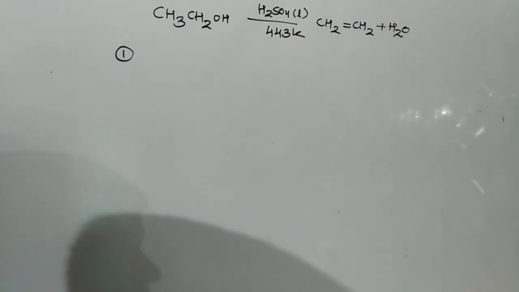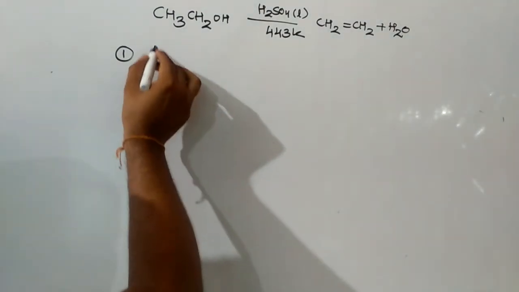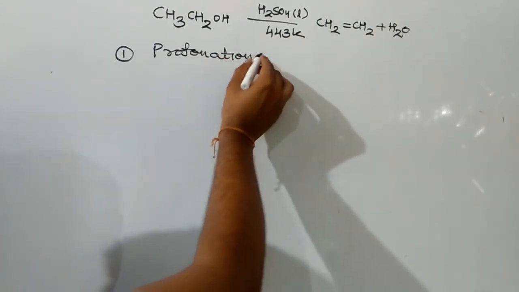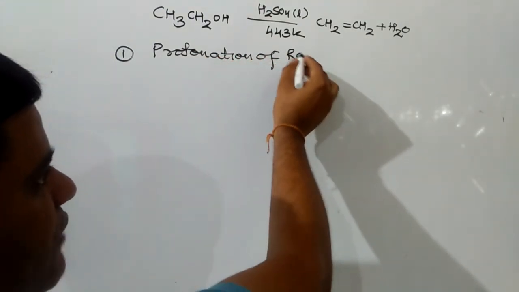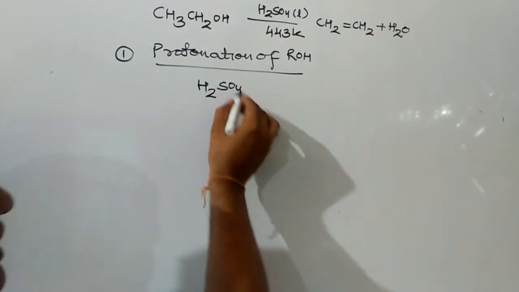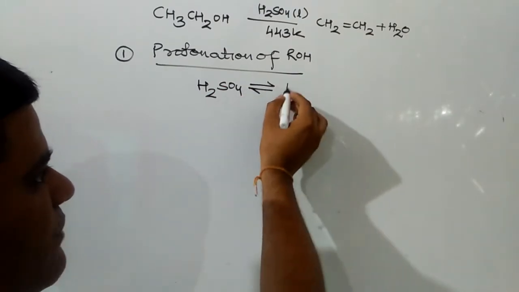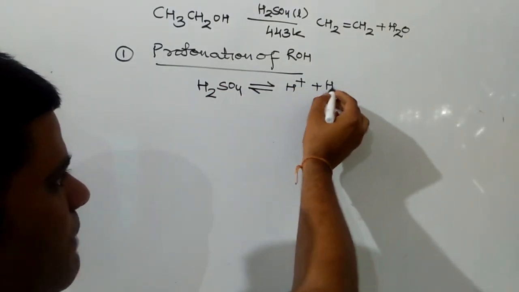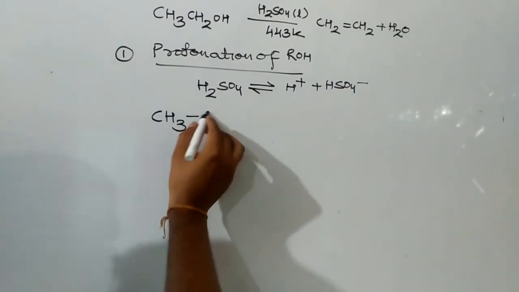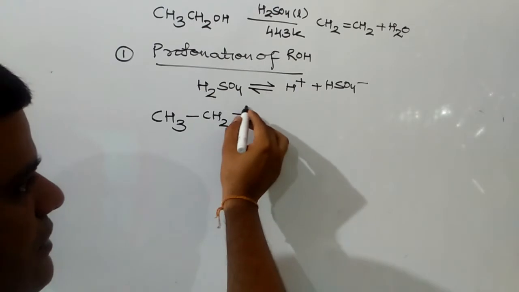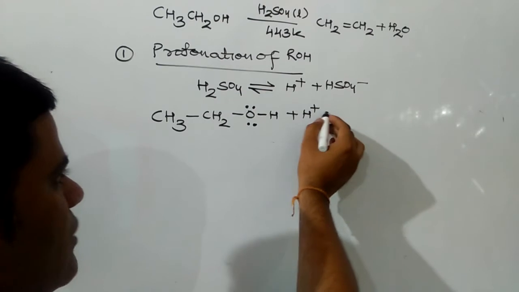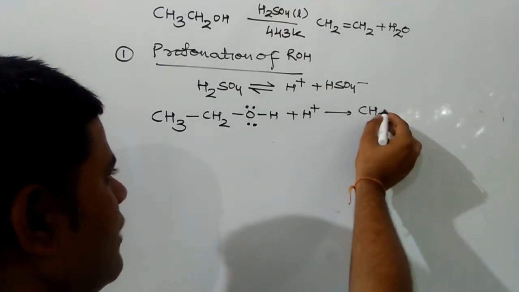This reaction takes place in 3 steps, and the first step will be protonation of alcohol. The catalyst H2SO4 undergoes dissociation to give you H positive as a proton plus HSO4 negative, and this H positive combines with alcohol due to the presence of a lone pair of electrons to produce protonated alcohol.